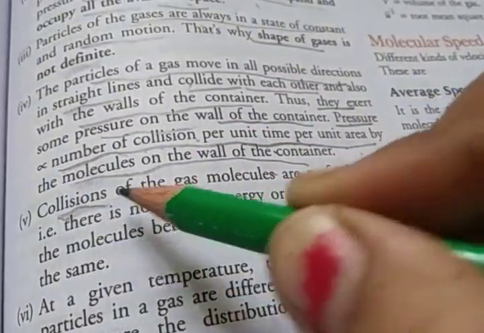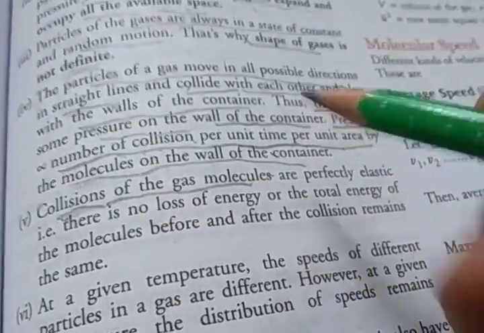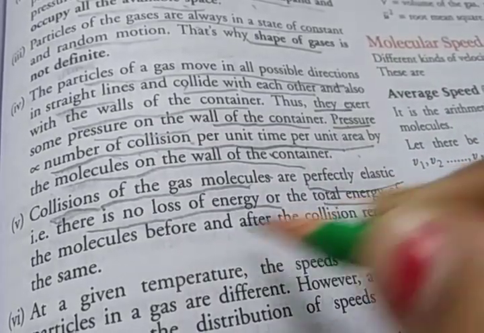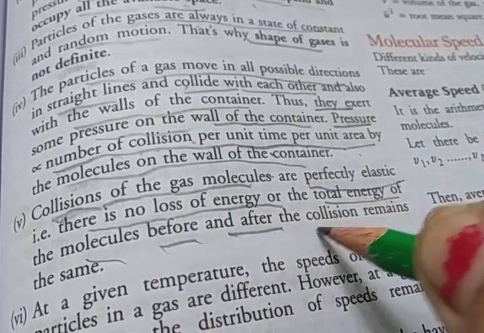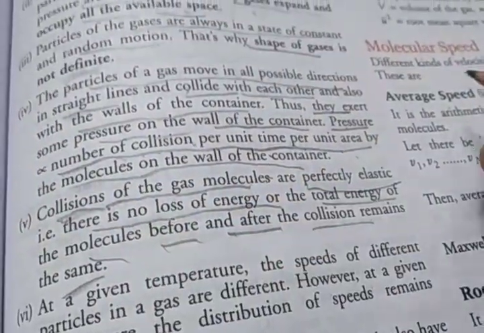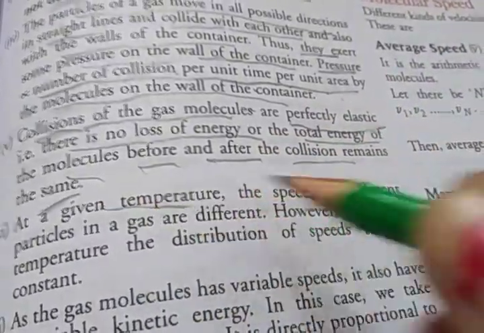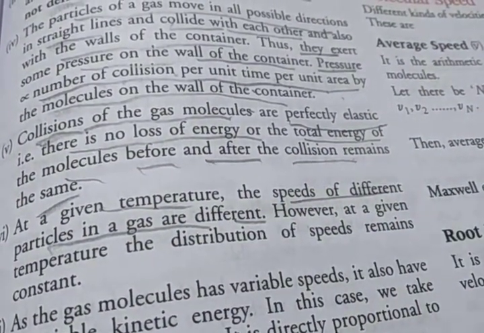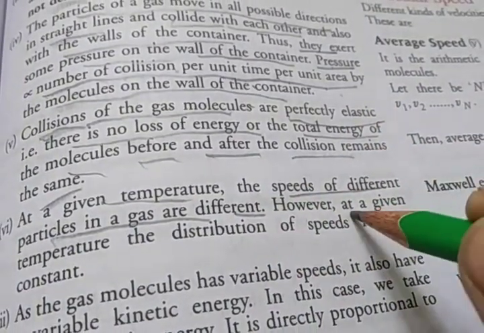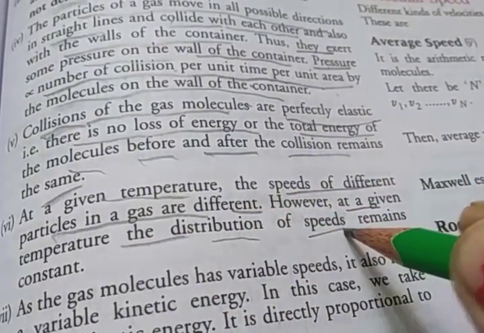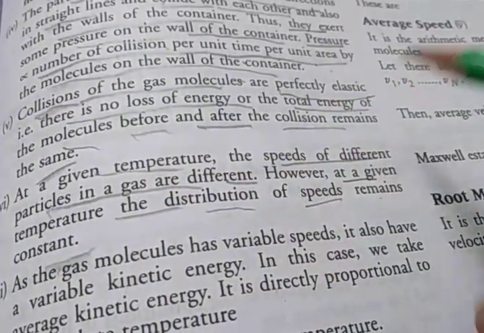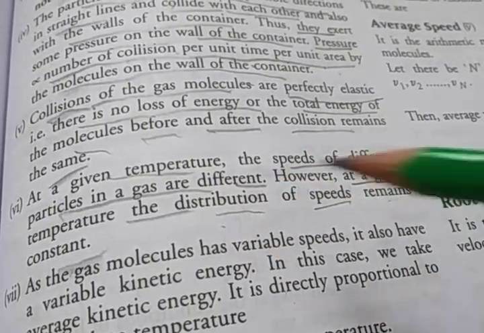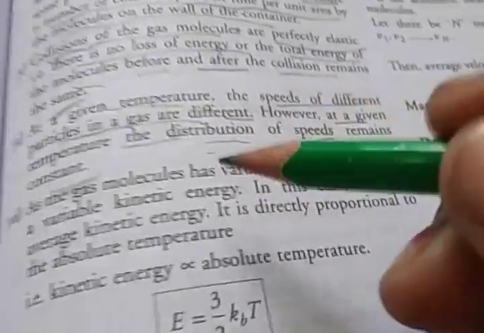Fifth, collisions of gas molecules are perfectly elastic, because there is no loss of energy; the total energy of the molecules before and after the collision remains the same. Then, at a given temperature, the speeds of different particles in a gas are different. However, at a given temperature, the distribution of speeds remains constant.